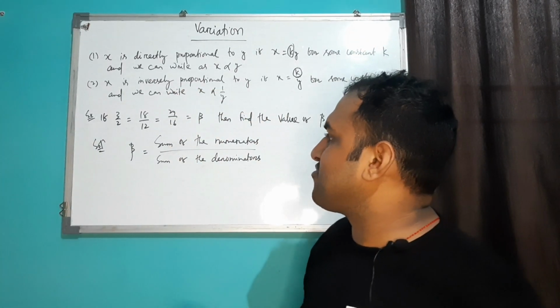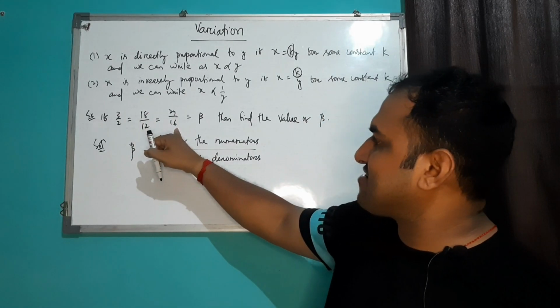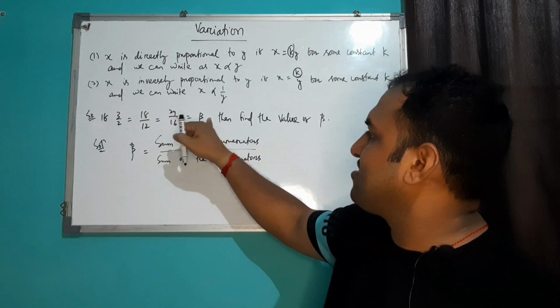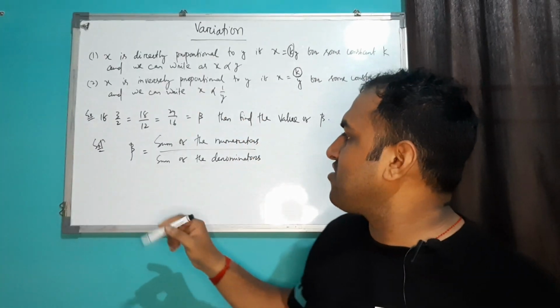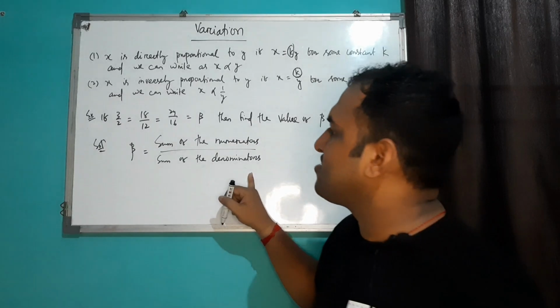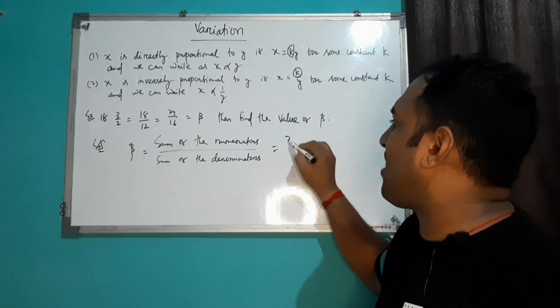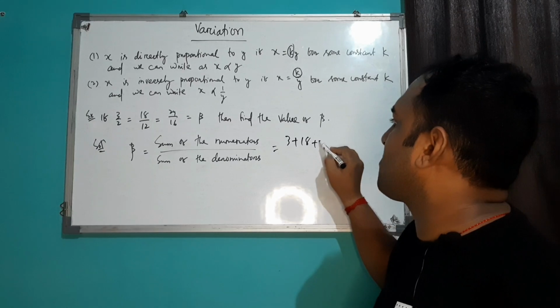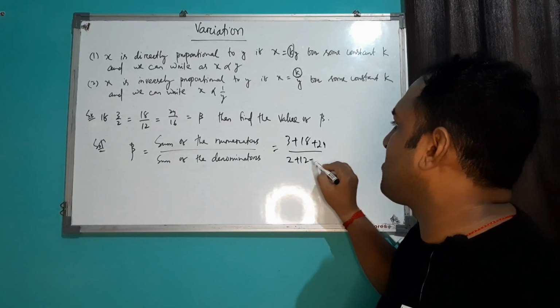So let's take an example. If 3 by 2 equal to 18 upon 12 equal to 24 upon 16 equal to, let's say, beta, then find the value of beta. So in such cases, the formula will be sum of the numerator upon sum of the denominator. And here the numerators are 3, 18 and 24. So you have to add 3 plus 18 plus 24 upon 2 plus 12 plus 16.